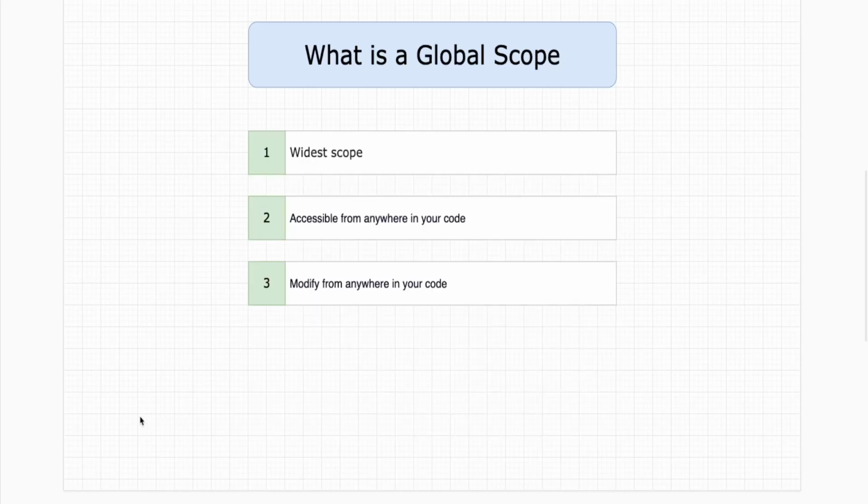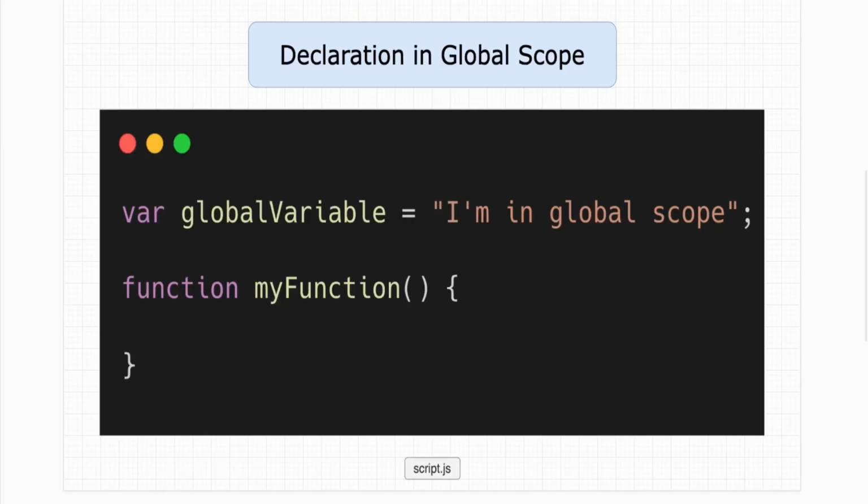Let's start with the first scope, which is the global scope. You can think of global scope as the largest container available to us. Whenever we declare anything at the script level, it is stored in the global scope, which is why it is accessible to all the code in the program, and we can modify it from anywhere. In front of you is script.js, where I have written a variable named global variable and a function named main function.